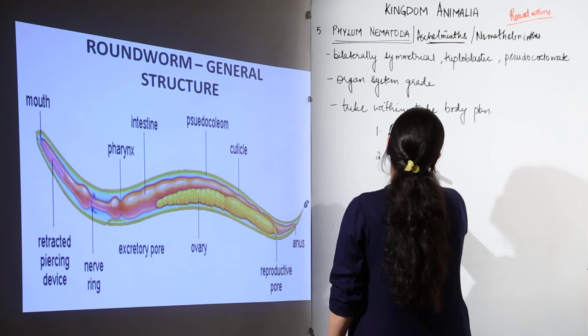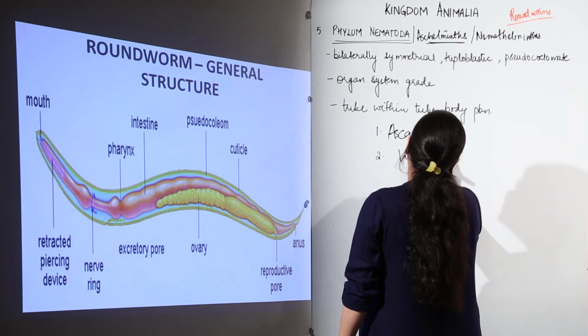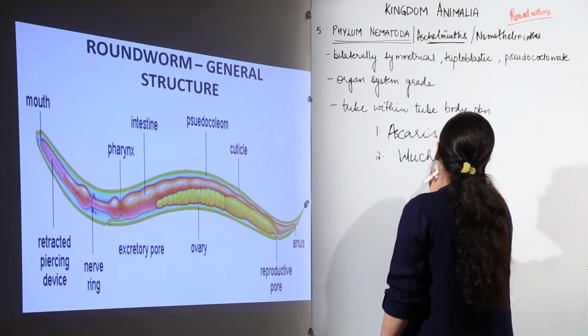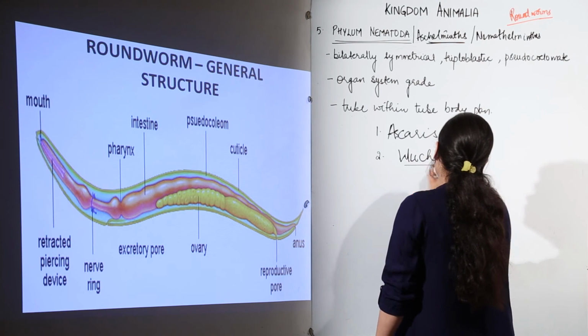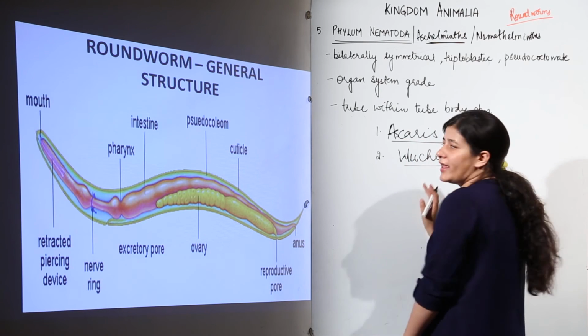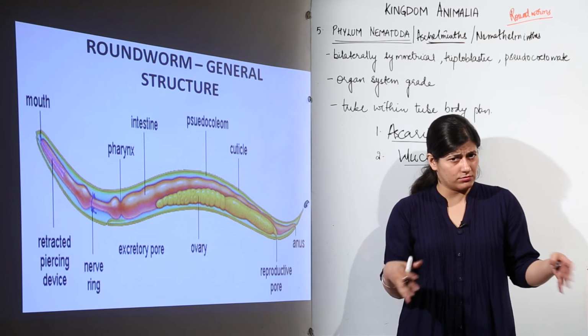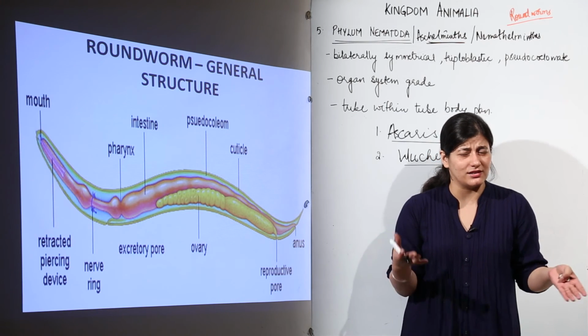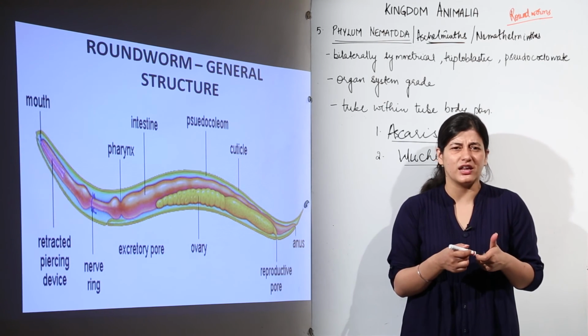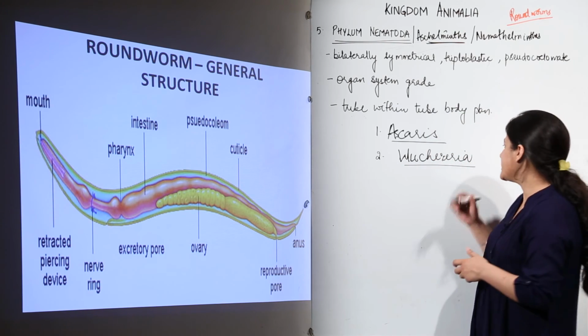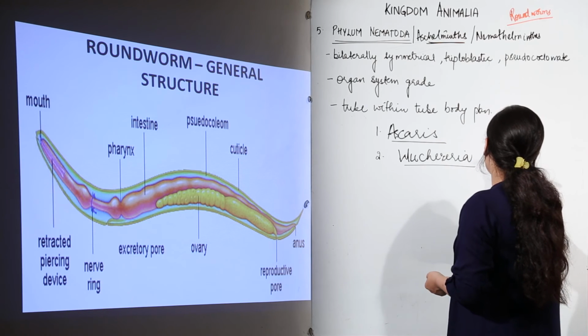Second is Wuchereria bancrofti. It's better you remember the generic name only, not the specific. This Wuchereria is responsible for elephantiasis. Have you ever seen that people have their legs grown into such a huge size that they resemble that of an elephant? That condition is caused by this worm, that is also known as filarial worm. Okay.